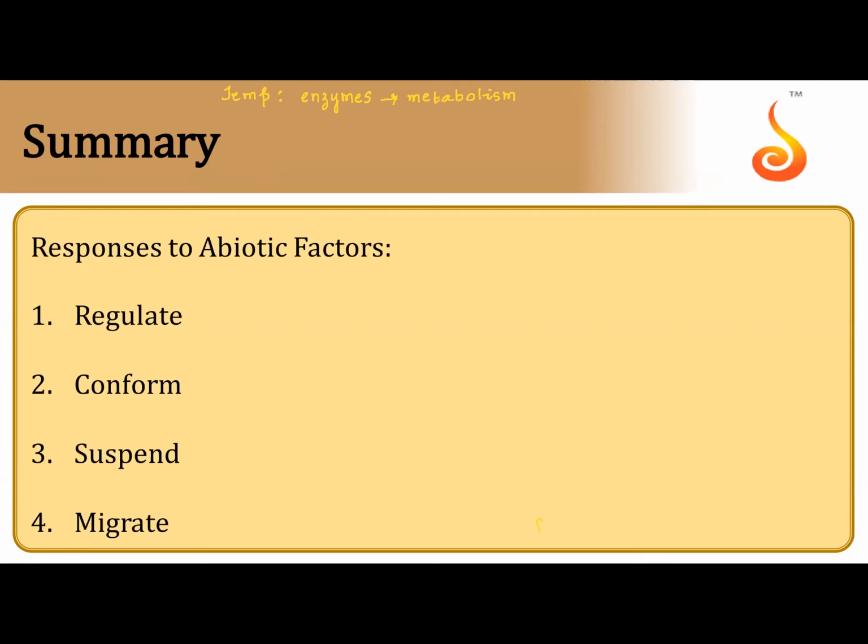So if the temperature changes, enzymes don't function and metabolism will halt, and the organism will start dying. So temperature influences cellular functioning directly because enzymes are proteins and any change in temperature will change the function of enzymes.